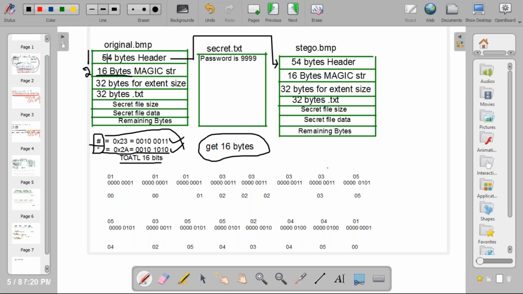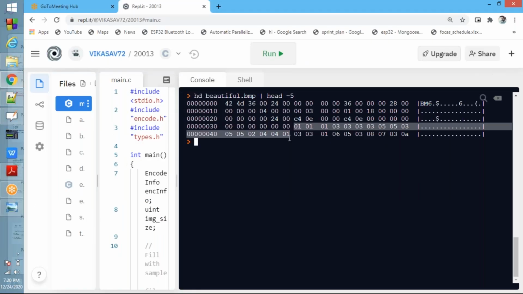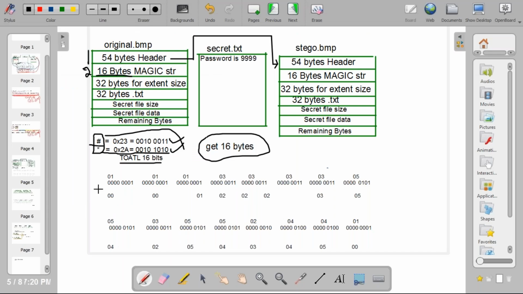Everybody? Fine. So after 54, whatever the data is there, these 16 bytes you need to get. You can get 8 bytes at one shot. Okay, 8 bytes. This is the value.